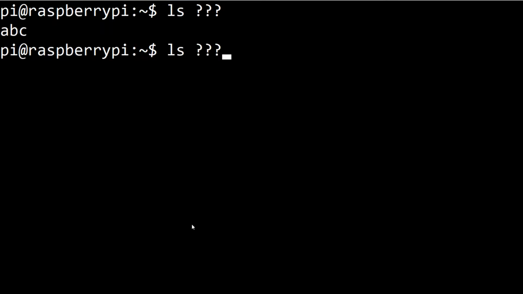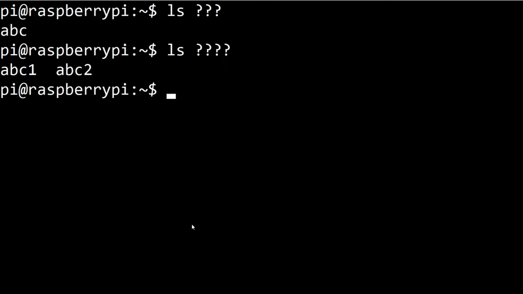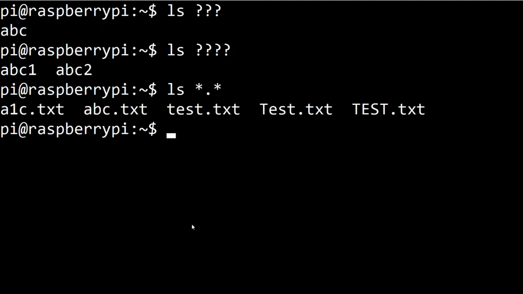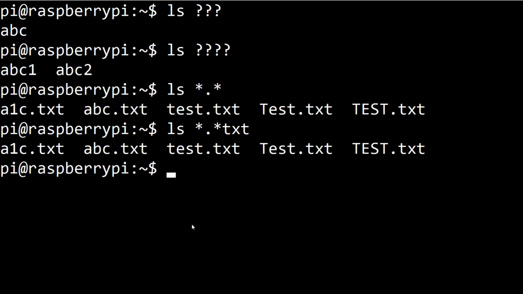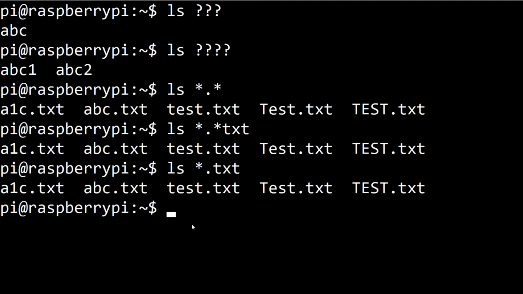Now I can also say a file name with only 4 characters in the file name, and here we have the results. I can also say ls star dot star. It means that the file name should contain a dot. So all the files with a dot are now visible, and I can just say star.txt, and we can also say abc.txt. So this is the strict file name. This is how we can use the file name globbing.